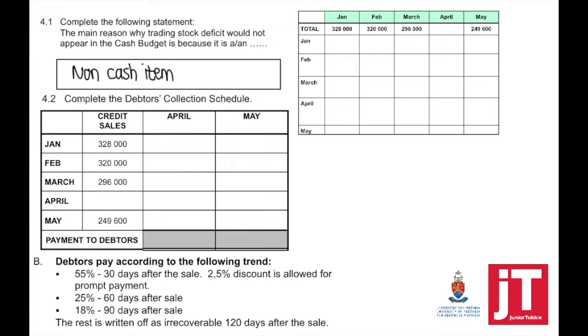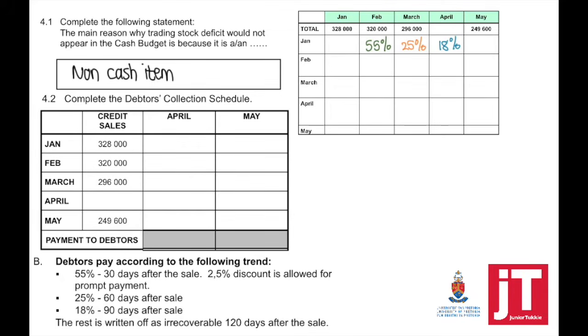55% 30 days after the sale, which means that it's the month after we sold goods on credit. So if we sold goods on credit in January, we expect 55% to be collected in February. 25% 60 days after sale, 18% 90 days after sale.